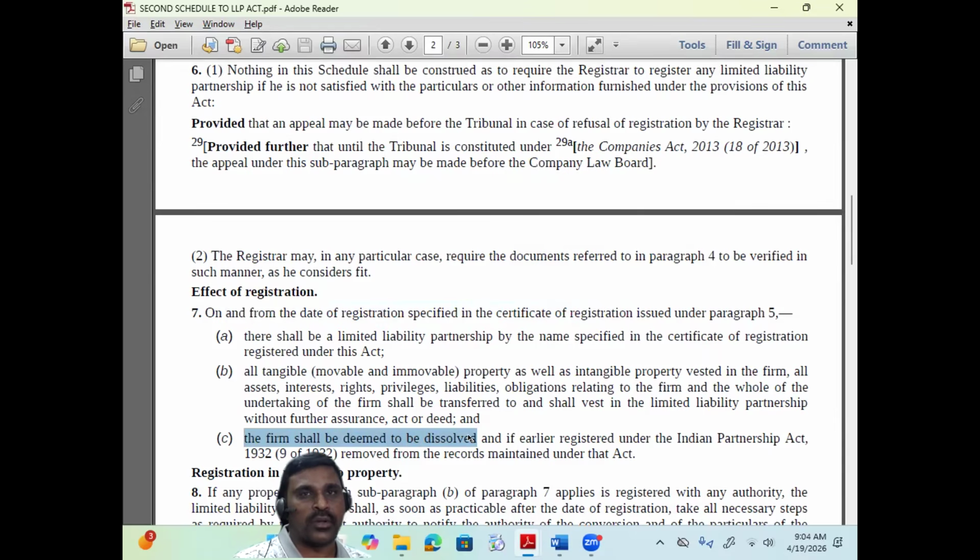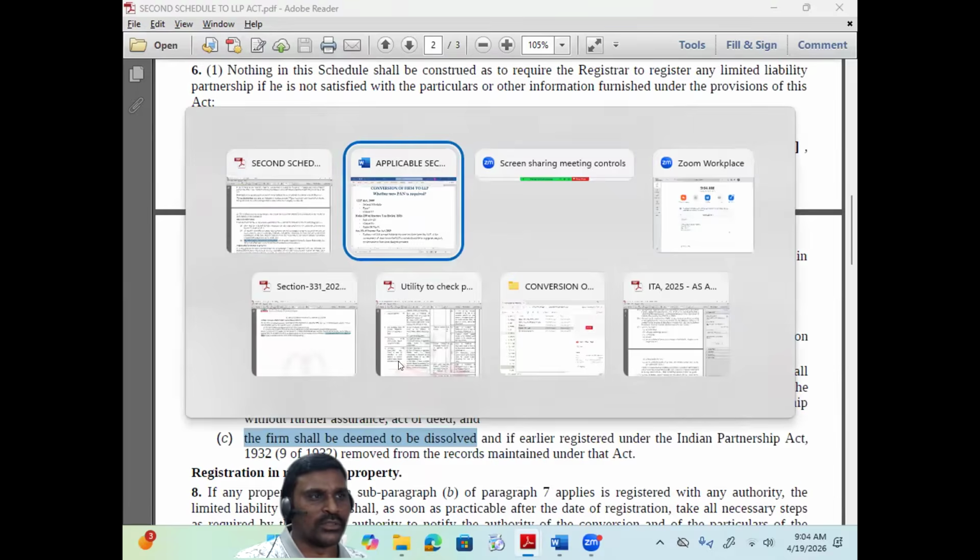Even though the word conversion is used, we cannot say that the same entity is continuing. The old entity is closed and a new entity is created. So this supports that obtaining a new PAN is required. The firm shall stand dissolved. Okay, that is one provision.